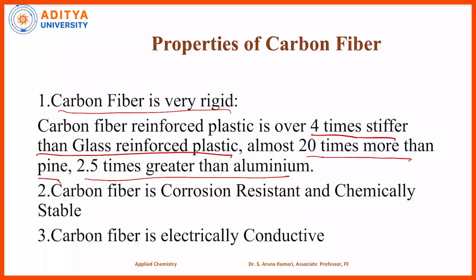Carbon fiber is corrosion resistant and chemically stable. So we have to remember its property, that not only having its rigid property, it is also corrosion resistant and chemically stable. And we see that carbon fiber is electrically conductive.